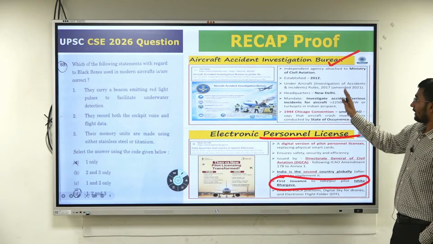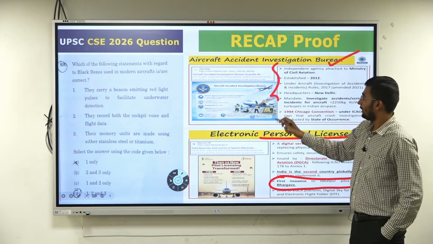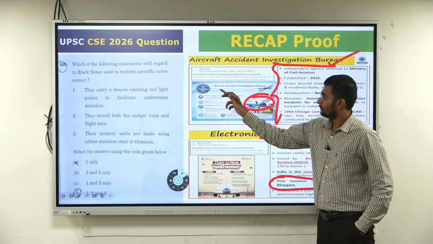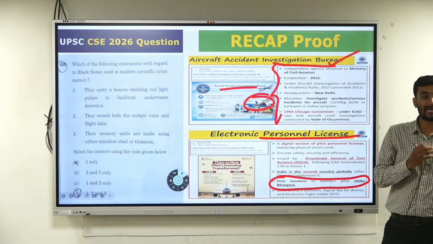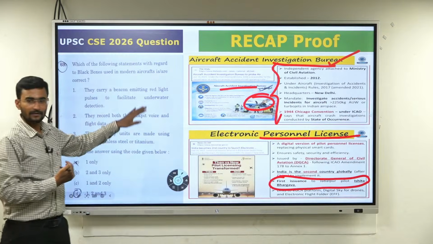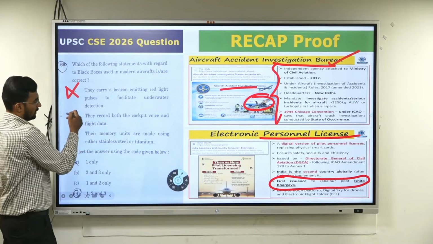And along with that, if there is any problem, who conducts the investigation? It is the Aircraft Accident Investigation Bureau. When was it established? Why was it established? Black box. Black box is not black in color. What is it? It is wrong. First one is wrong. Second and third are correct.